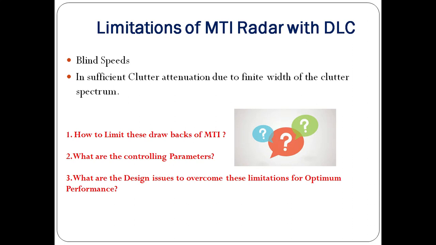So we get answers for these three questions today by discussing in detail the concepts of blind speeds and clutter attenuation. We will see one by one what is blind speed, what is clutter attenuation, and what are the methods which are normally suggested by the experts to overcome these limitations in the detection of the moving targets.